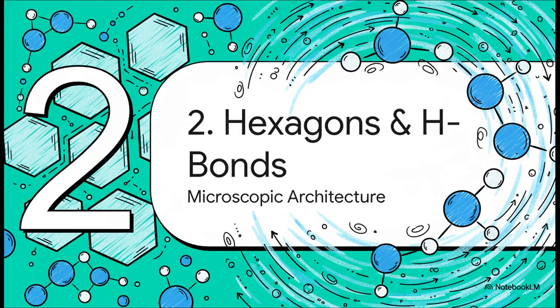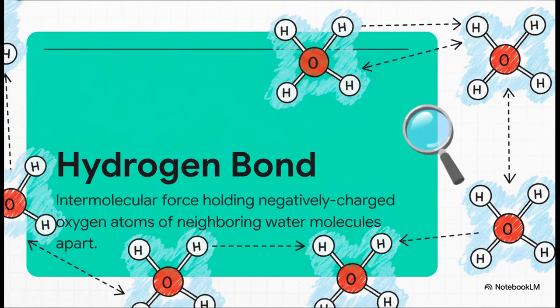Section 2. Hexagons and hydrogen bonds, the microscopic architecture. To really understand why this happens, we need to zoom way, way down into the microscopic architecture of water and see what these molecules are actually up to. So a water molecule, H2O, is shaped kind of like a V, with an angle of about 105 degrees between its 2 hydrogen atoms and 1 oxygen atom.